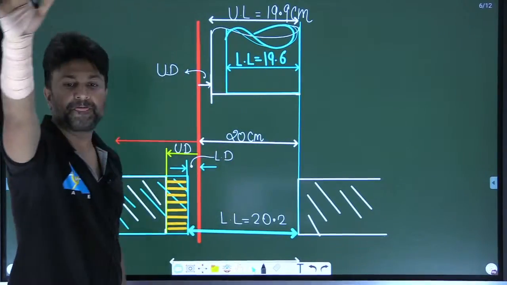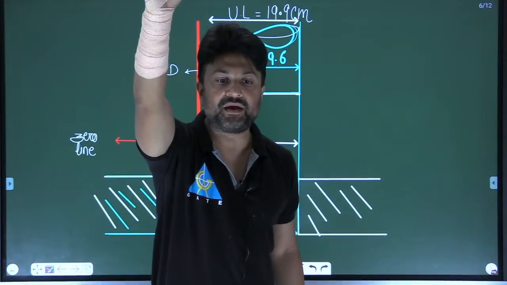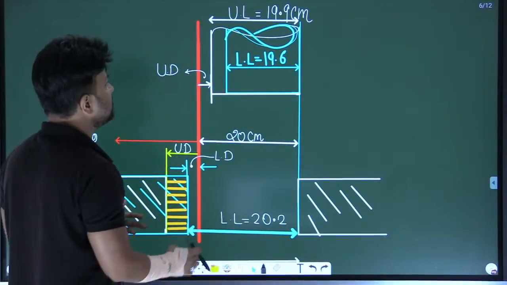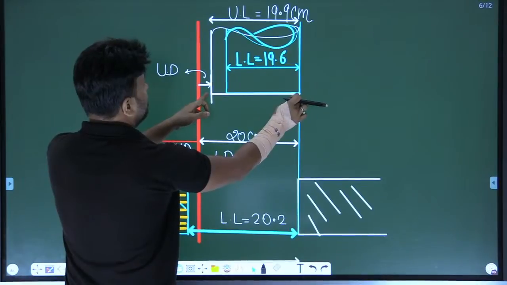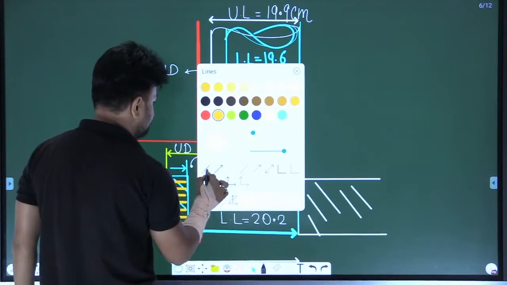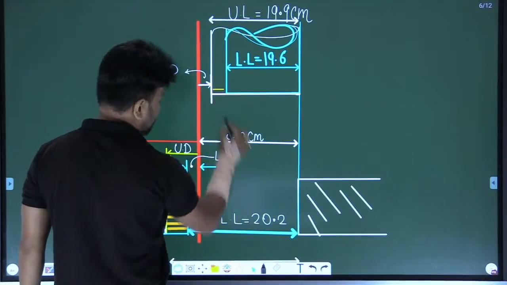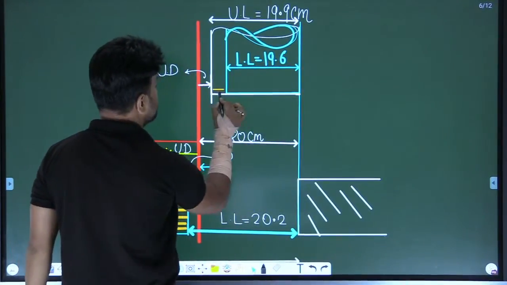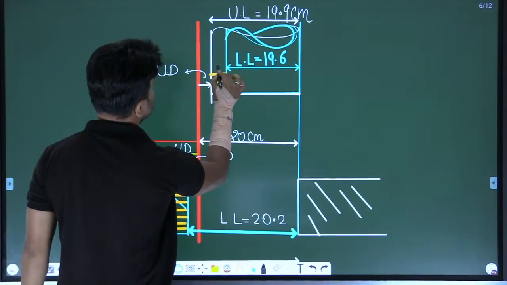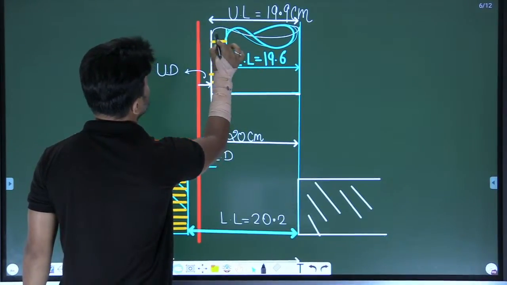19.6. Am I clear? Beta, how can you represent the tolerance here? Tolerance is always what? Upper limit minus lower limit always gives you the tolerance. This is the tolerance.